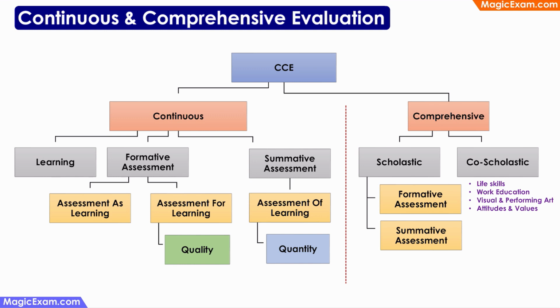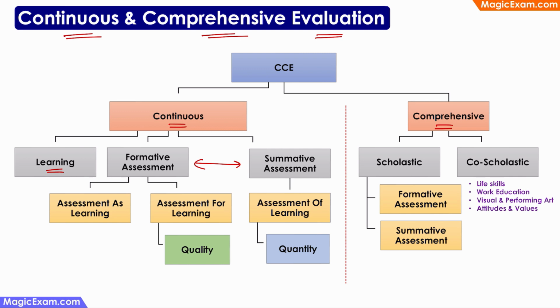The image or the graphic on this page summarizes whatever we have discussed so far about continuous and comprehensive evaluation. So in CCE, you have the continuous part and the comprehensive part. In the continuous part, there is learning which is happening and the assessments are also happening in parallel with the learning. That is, the assessments are integrated into the teaching learning process.